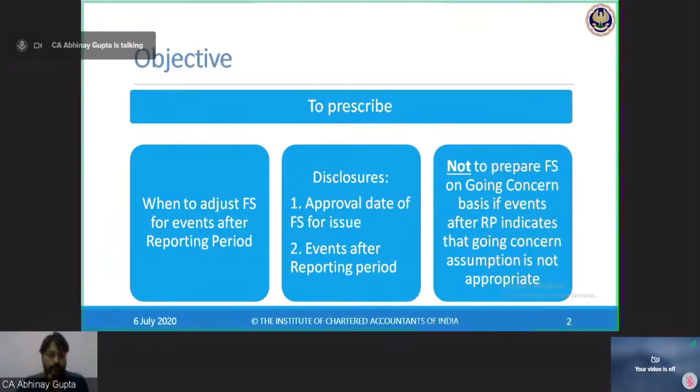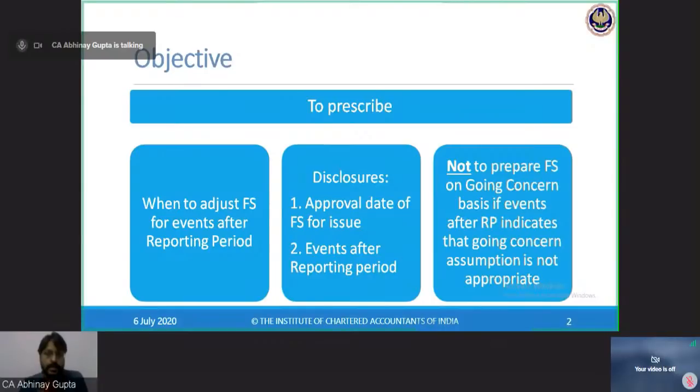So if after 31st March, and say for example board meeting is scheduled on say 15th of May 2020, then between this period 31st March to 15th of May 2020, this 1.5 month is the period after the end of the reporting period and before the approval of the financial statements by the board. So if any event occurs in this period, then we need to check whether that event needs to be adjusted or not basis on the conditions prescribed in the standard.